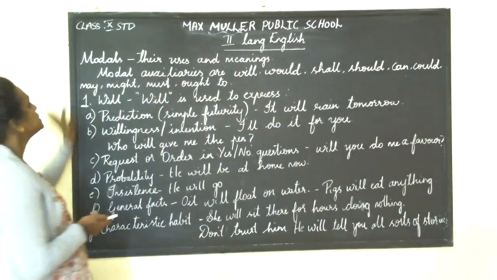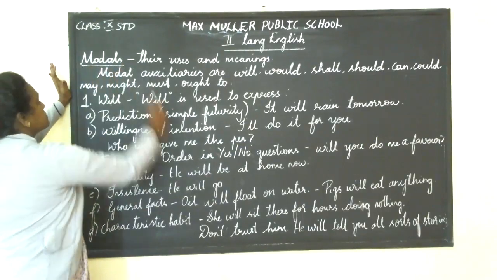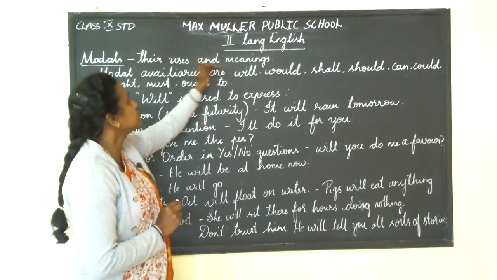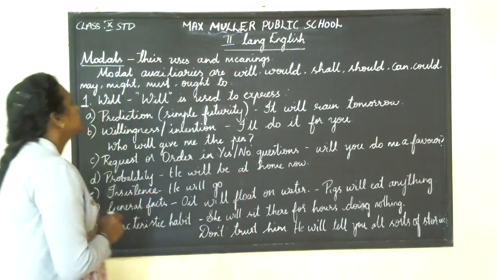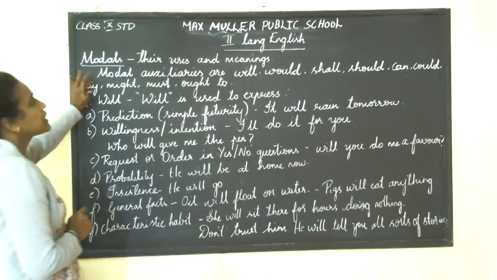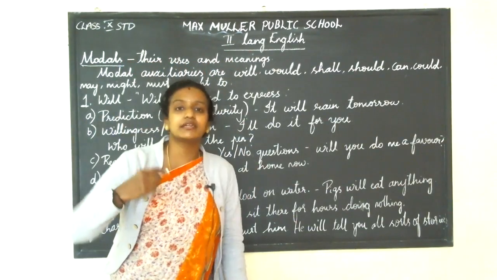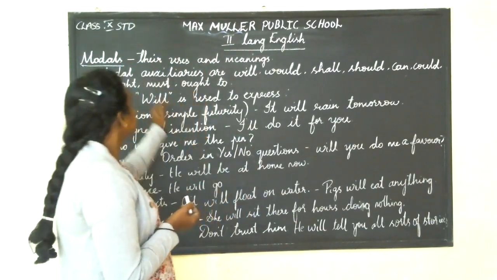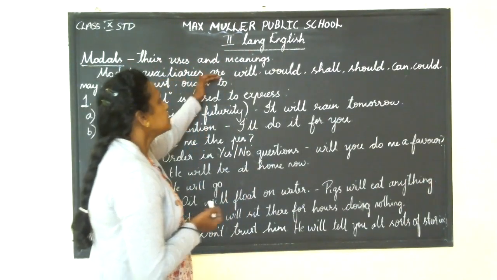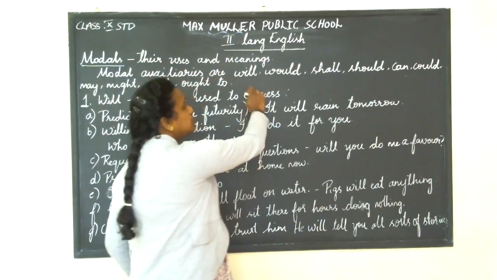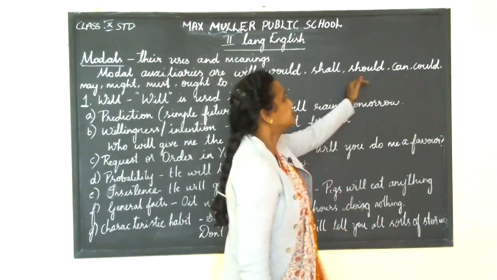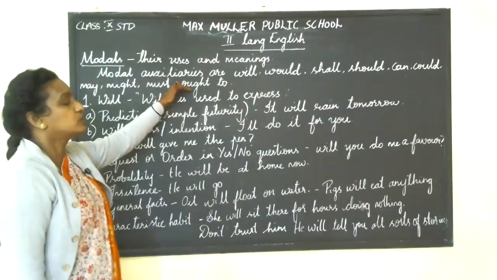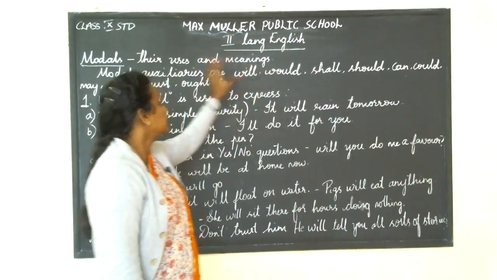So under the session, modals. What are modals? Their uses and their meanings you will be studying. Modals are auxiliaries. An auxiliary is nothing but a helping agent or supporting agent for a sentence. How many modals do you have? Will, would, shall, should, can, could, may, might, must, ought to. These are your 10 modals.